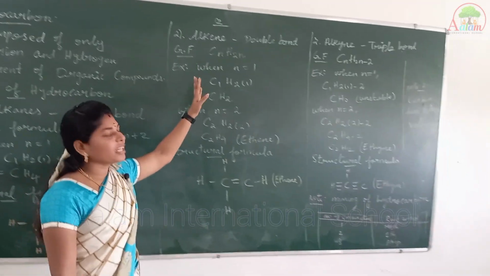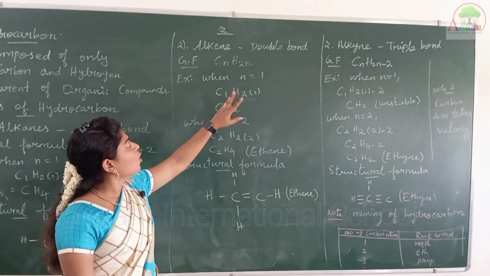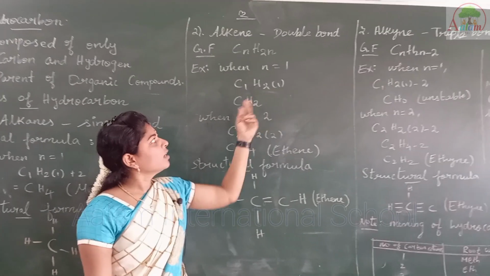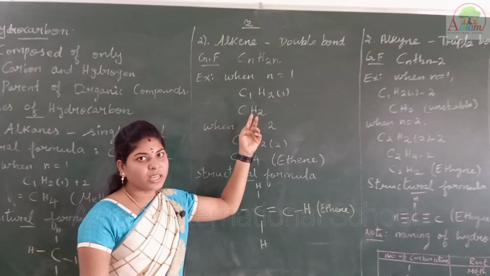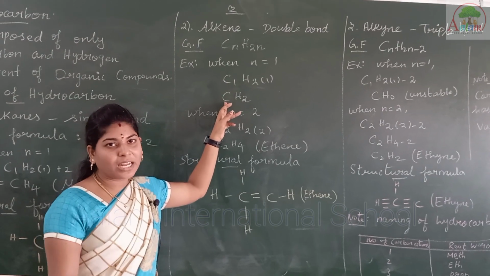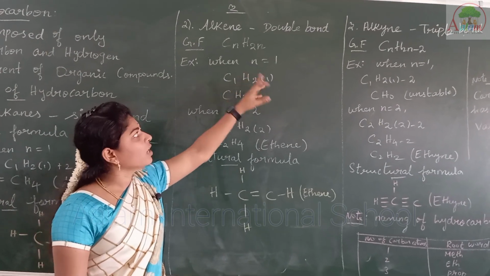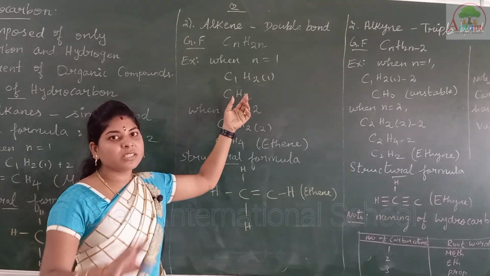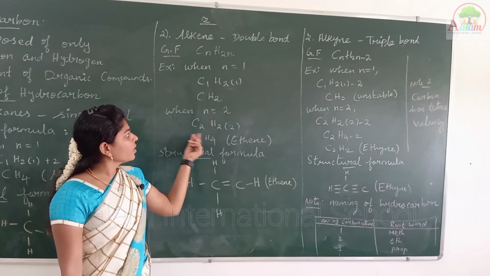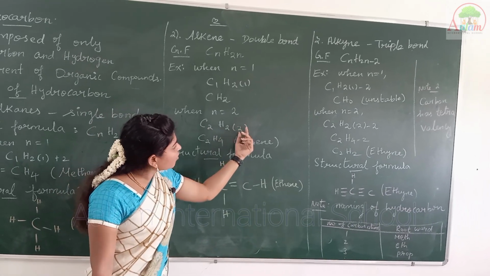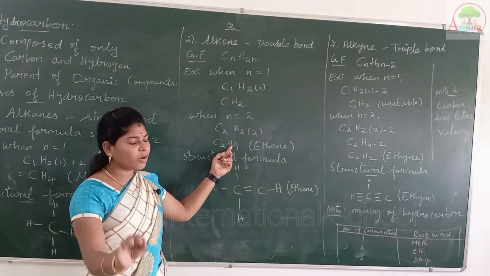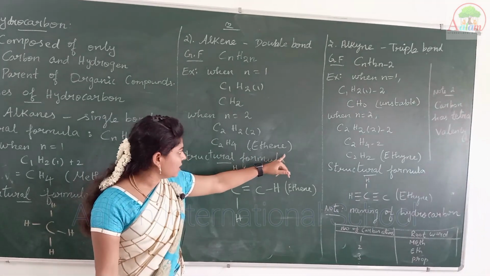Next, alkene. Alkene is nothing but a double bond. The formula is CnH2n. If we give n the value 1, we get CH2. This compound is not stable, because here the carbon atom does not have tetravalency. That's why when n is equal to 1, this compound is unstable. So we go to the next value, n is equal to 2. Substituting the value of n, we get C2H4 as a compound. That compound's name is ethene.